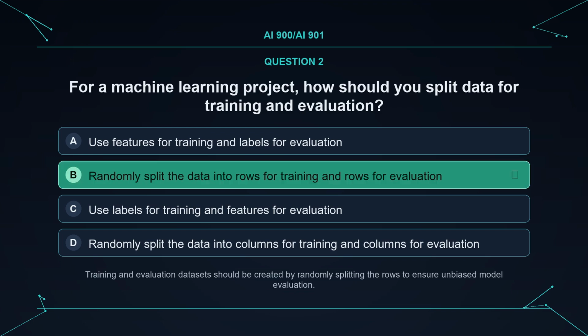The correct answer is B. Randomly split the data into rows for training and rows for evaluation. Explanation. Training and evaluation datasets should be created by randomly splitting the rows to ensure unbiased model evaluation.